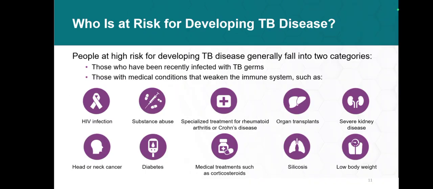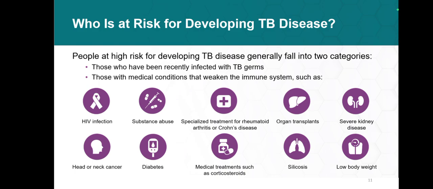There is another risk factor: who is at risk for developing TB disease? People at high risk for developing TB disease generally fall in two categories. Number one, those who have been recently infected with TB germs, and those having certain medical conditions that cause a weakened immune response, because we know that immunosuppression or a weakened immune system is a strong risk factor for developing TB disease.